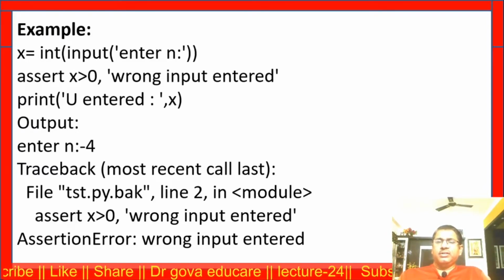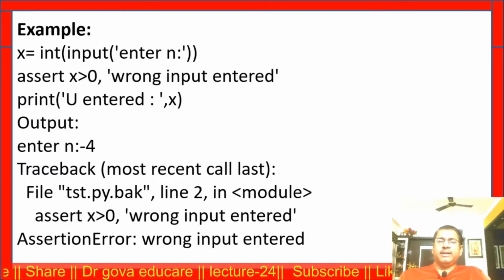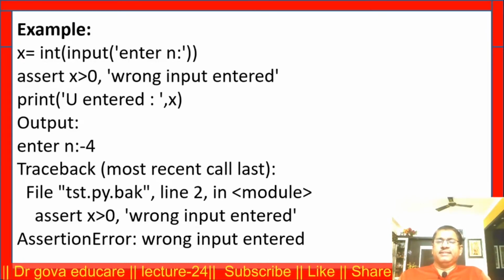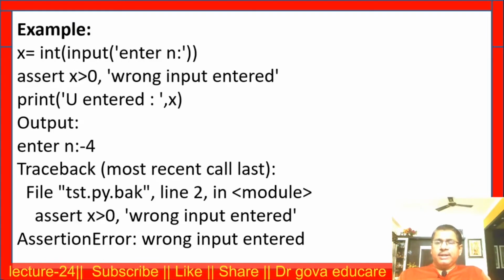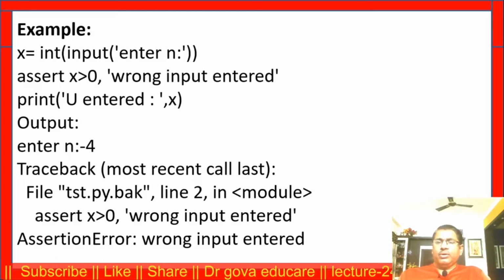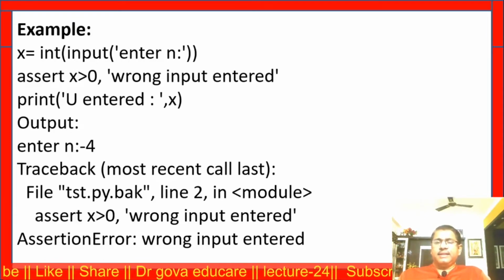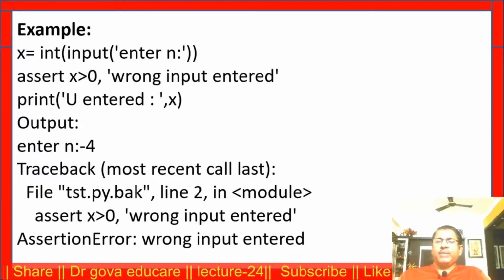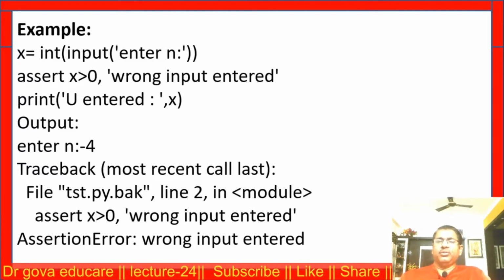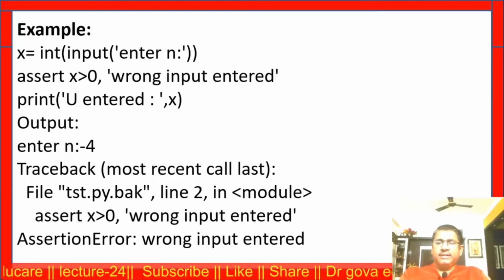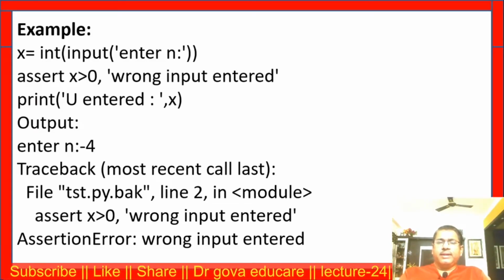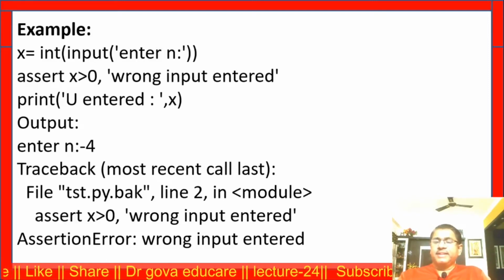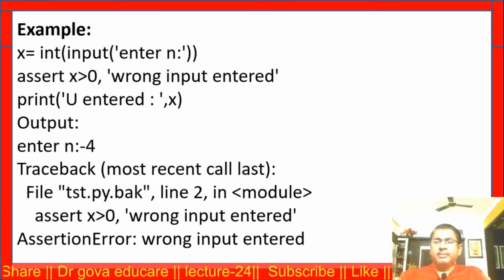The message is 'wrong input entered'. If I enter x is equal to minus 4, minus 4 is not greater than 0, so we get an error with the message wrong input entered. Now I am executing this practically.